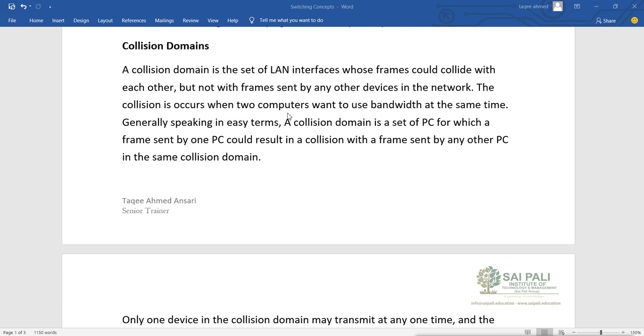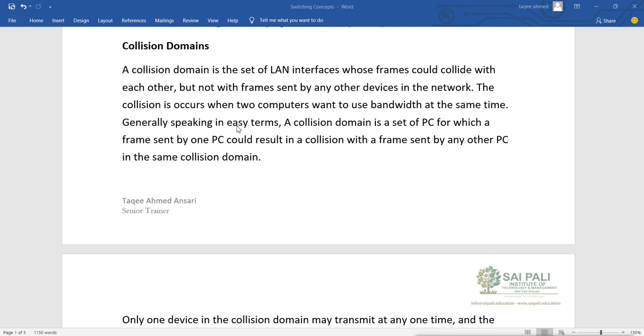So what happens? First they try to sense the cable before sending the data. When they sense the cable, if it does not have any data, then they will send. Now when two devices sense the cable and it says that there is no data, they try to send the data at the same time. So what happens here?